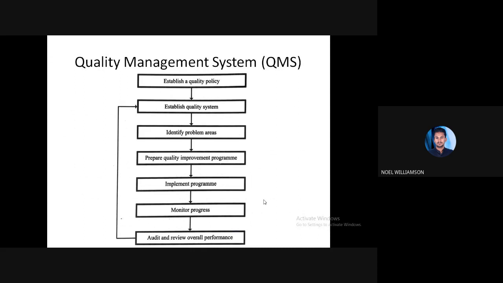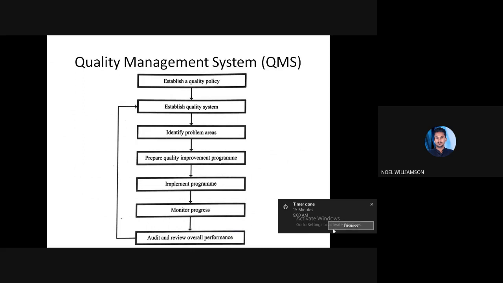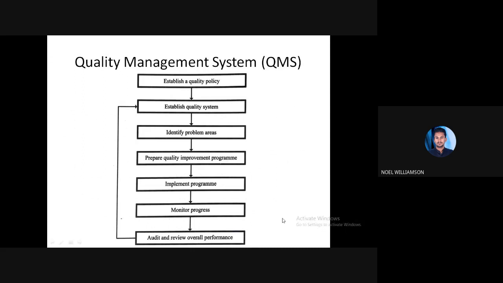Then identify the problem areas. At the next level we have to identify which are the problem areas or which are the problems. So by analyzing that, after identifying the problem areas, we move to prepare a quality improvement program.